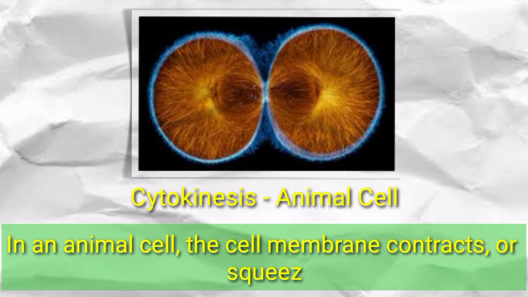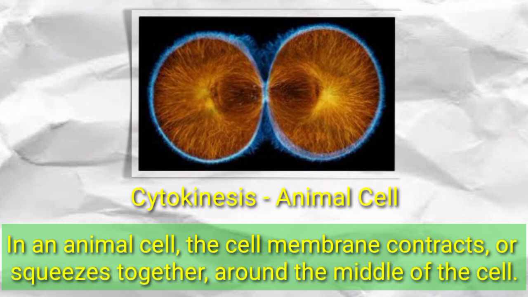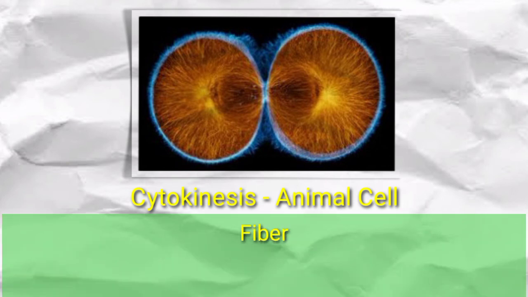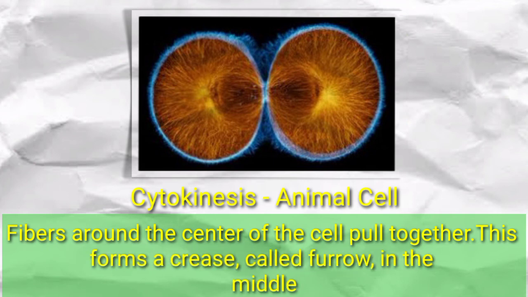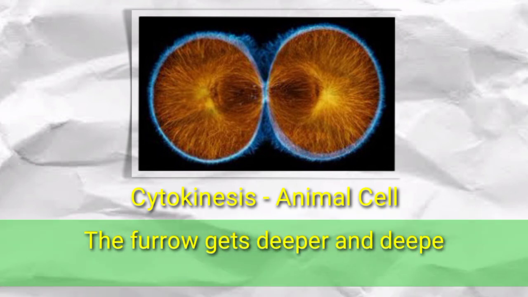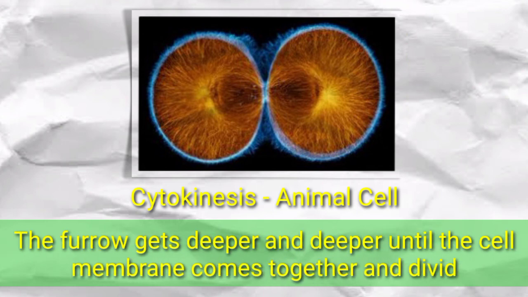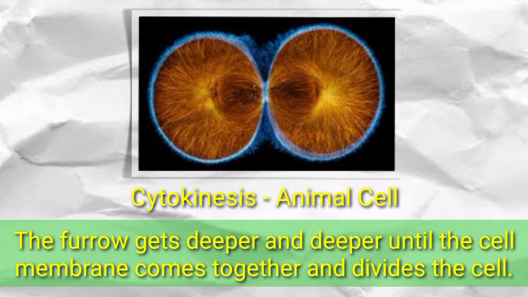In an animal cell, the cell membrane contracts, or squeezes together, around the middle of the cell. Fibers around the center of the cell pull together. This forms a crease called a furrow in the middle of the cell. The furrow gets deeper and deeper until the cell membrane comes together and divides the cell.